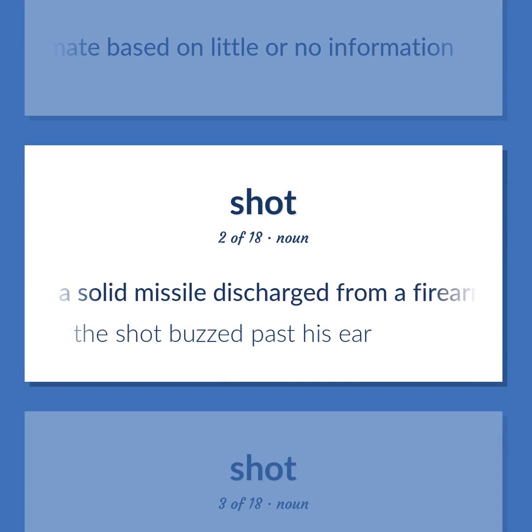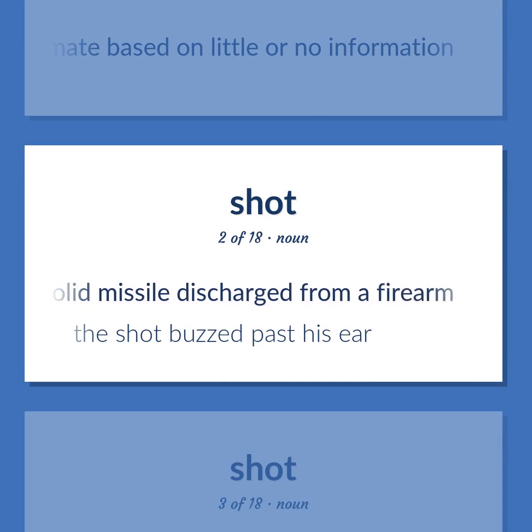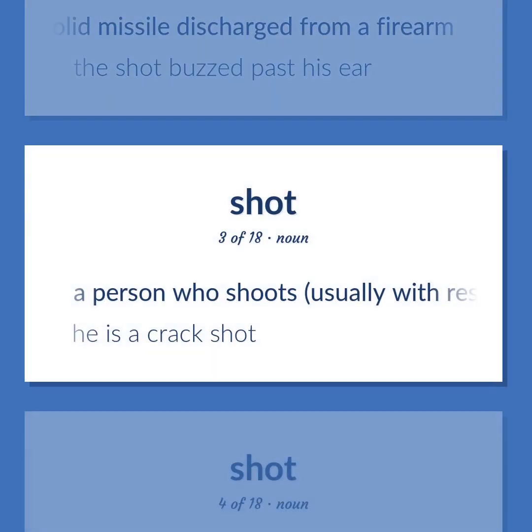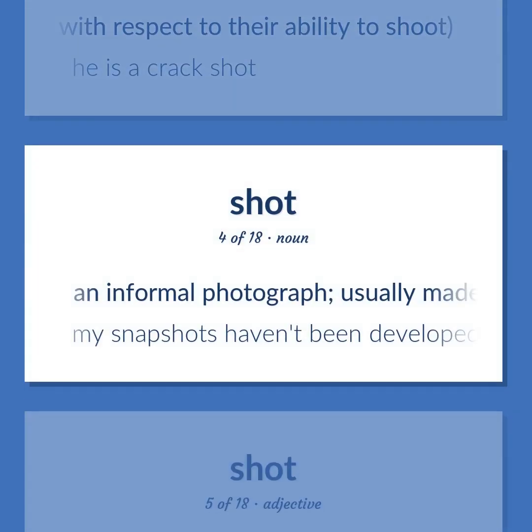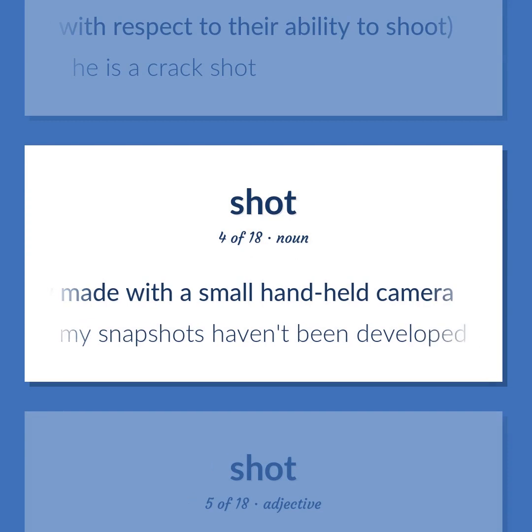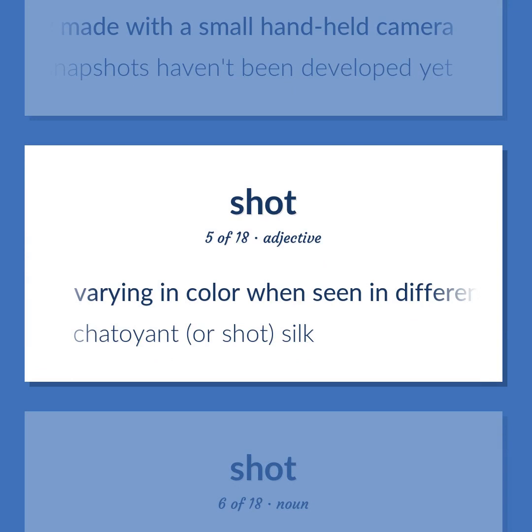A solid missile discharged from a firearm. The shot buzzed past his ear. A person who shoots, usually with respect to their ability to shoot. He is a crack shot. An informal photograph, usually made with a small handheld camera. My snapshots haven't been developed yet. Varying in color when seen in different lights or from different angles. Chatoyant, or shot, silk.